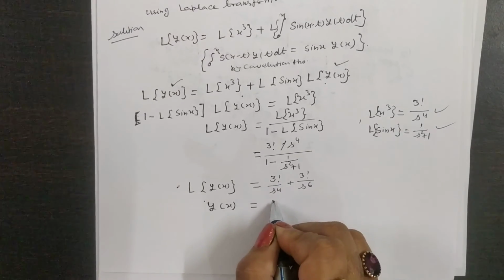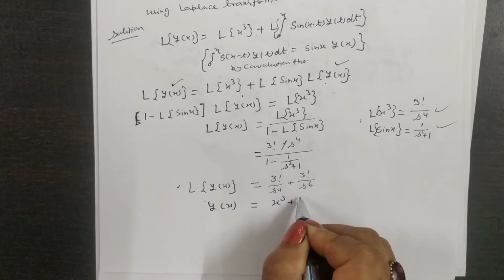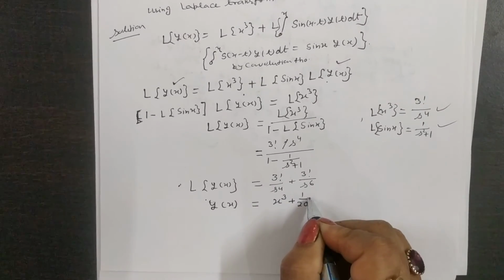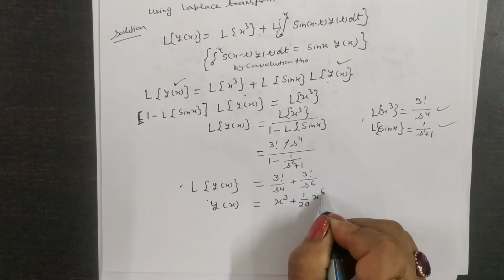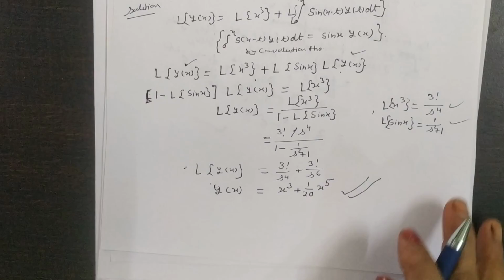This is equal to x cubed plus 1 by 20 x to the power 5. Okay, this is the solution of the integral equation.